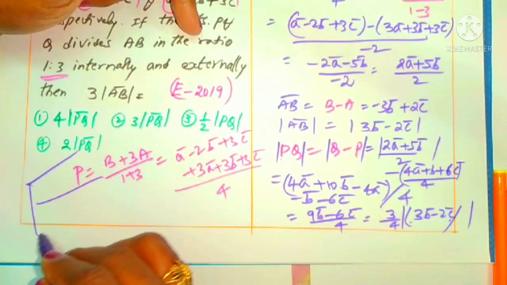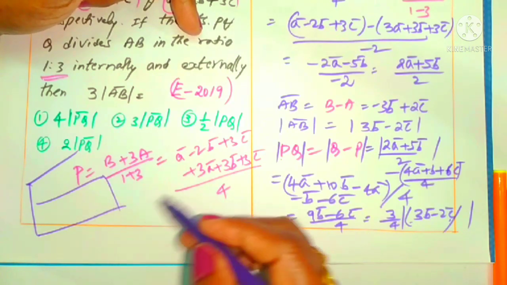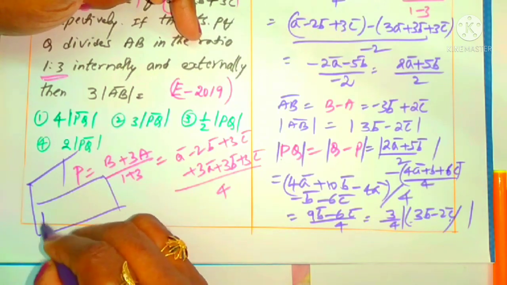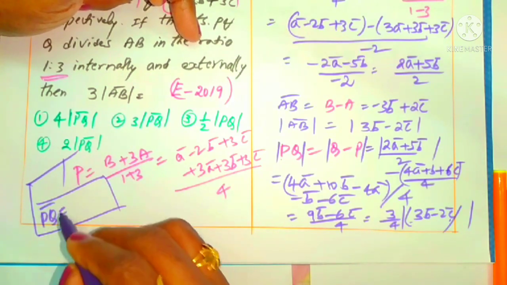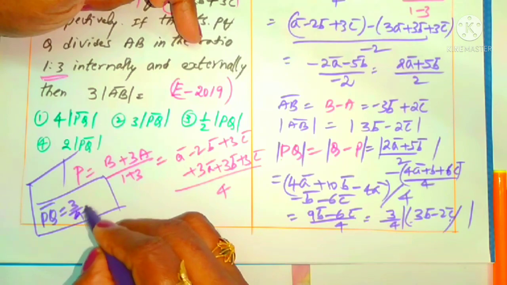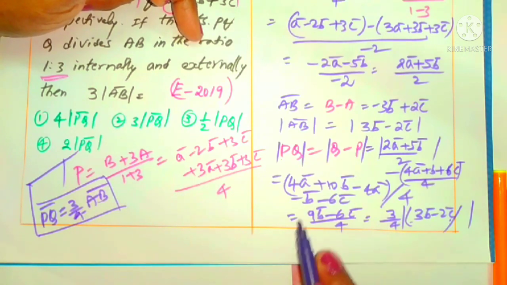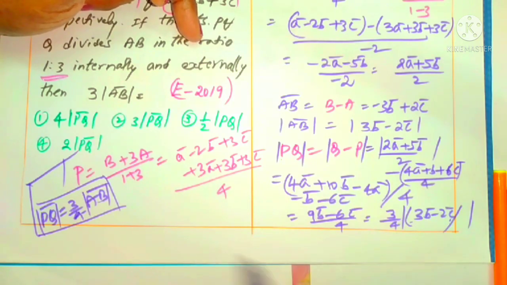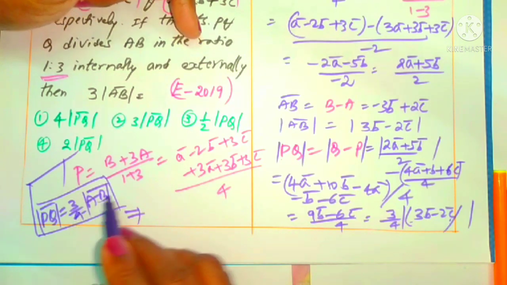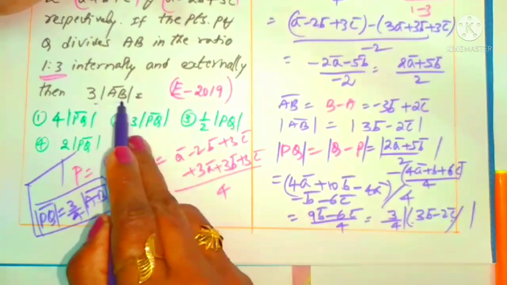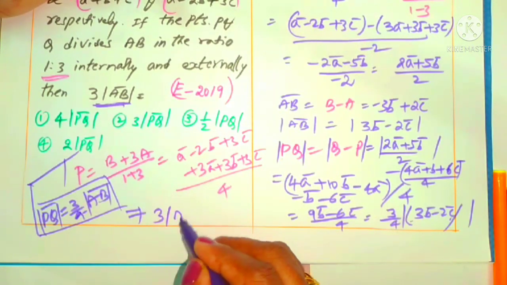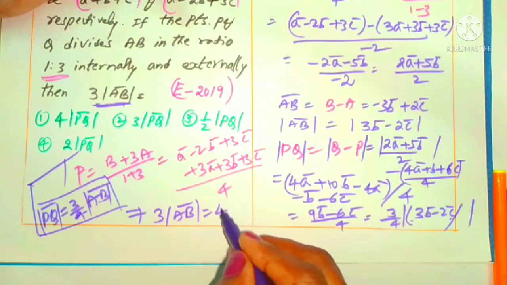Are you following? Try to understand what I am doing here. So mod PQ is equal to 3 by 4 of AB. What we want is 3 mod AB. Take the cross multiplication: 3 mod AB is equal to 4 mod PQ.